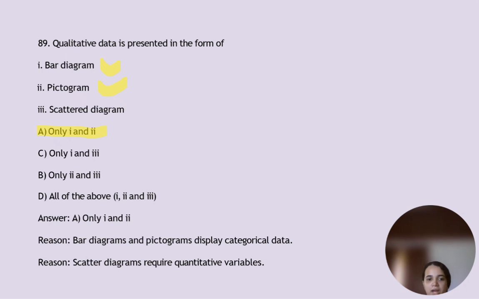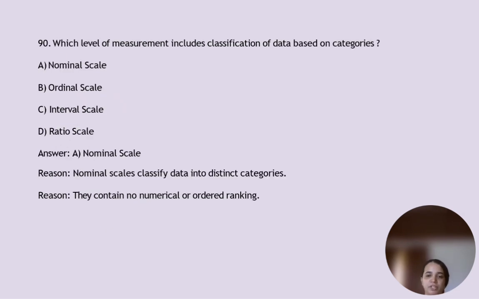What about the scatter diagram? That requires quantitative variables. Which level of measurement includes classification of data based on categories? Option A, nominal scale, where a nominal scale classifies data into distinct categories, and they contain no numerical order or ranking.